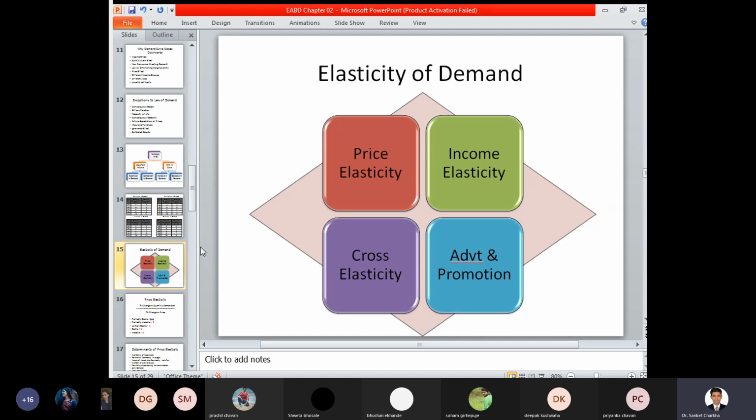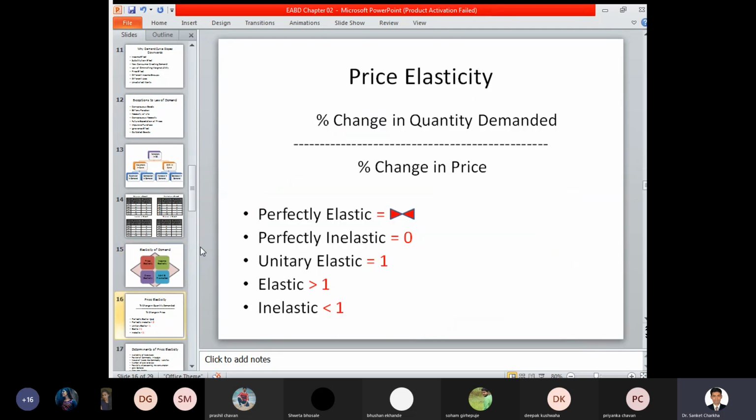So elasticity of demand is a concept based on which factors the product demand increases or decreases. There are four major factors to be identified: the price of the product or commodity, income, cross elasticity, and advertisement and promotion. Based on these, the demand for a particular product either increases or decreases, which may also be called extension in demand or contraction in demand. So for elasticity of demand we have price elasticity, income elasticity, cross elasticity and elasticity based on advertisement and promotion.